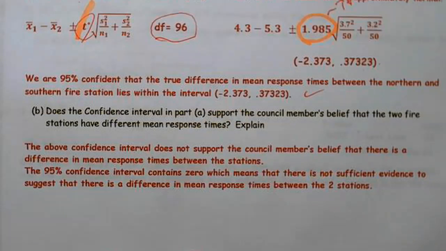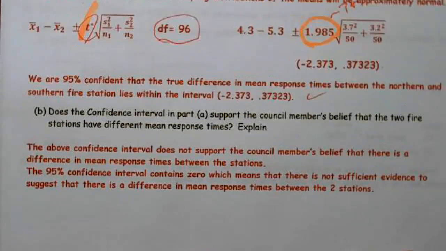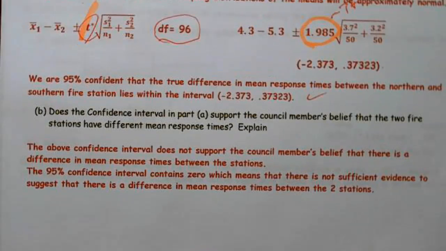Next part, I must always justify it, regardless whether they asked it or not. And sometimes they neglect to ask it. I must always explain. And in this case, the 95% confidence interval contains 0, which means that there is not sufficient evidence to suggest there is a difference in mean response times between the two stations.